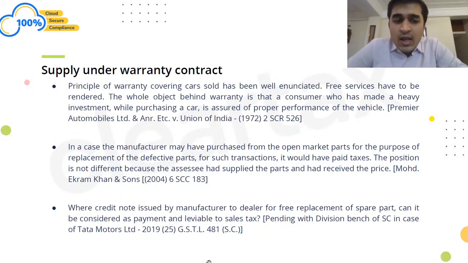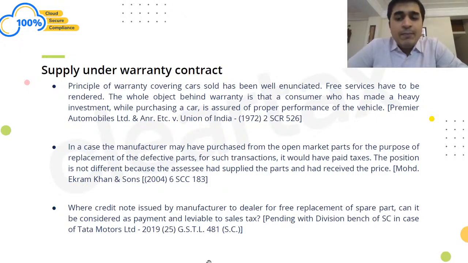But we had one Supreme Court judgment in the earlier law itself which went against all of these. And they had considered all these judgments earlier. This judgment said that the manufacturer may have purchased from the open market the parts for replacement of the defective parts. So let us say the manufacturer who had made those goods did not have those parts.